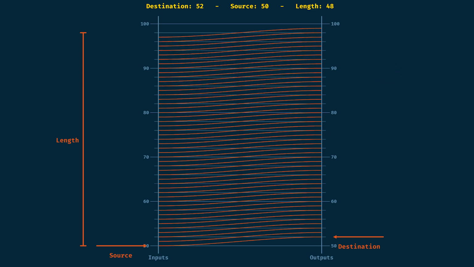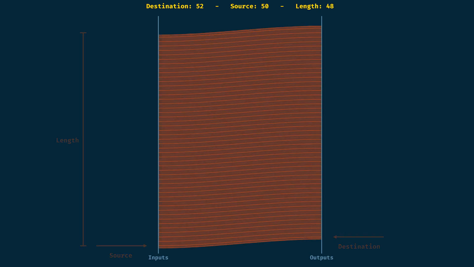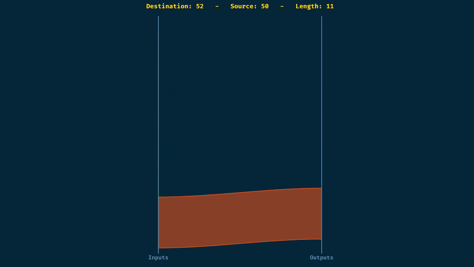Because I found the visuals to be prettier, the rules of these maps won't always be shown with a grid. From now on, they will also look like this. Though, you must keep in mind we are still dealing with discrete numbers. Since all these rules do is to shift numbers, we will call them the shifters.